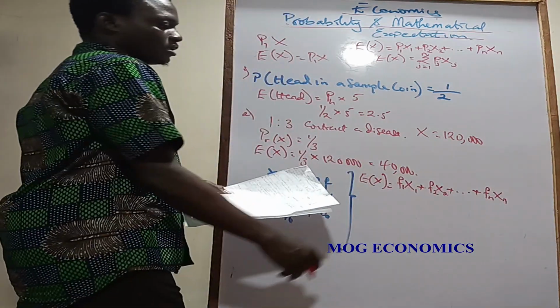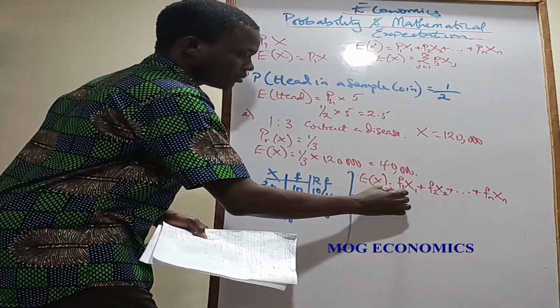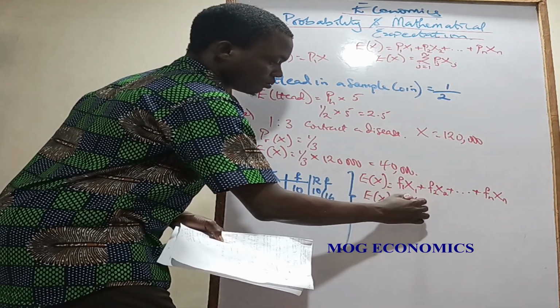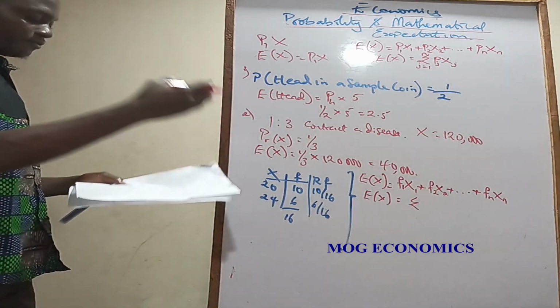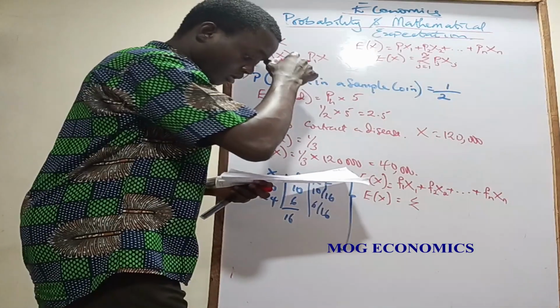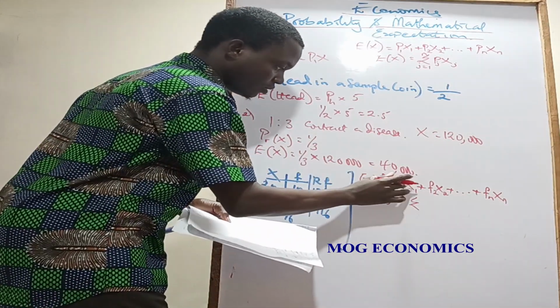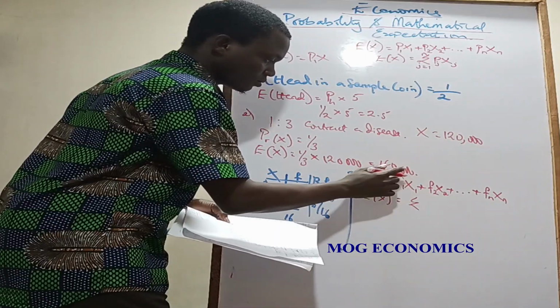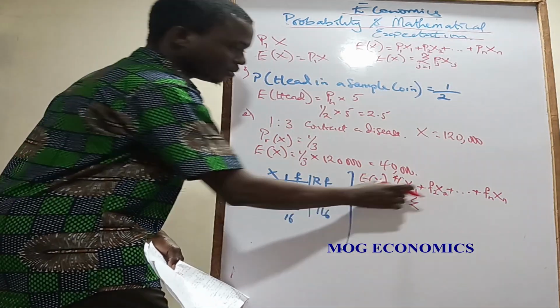So what are you seeing here? The expected value of x is looking like the summation of fx, where this is f over n, relative frequency.